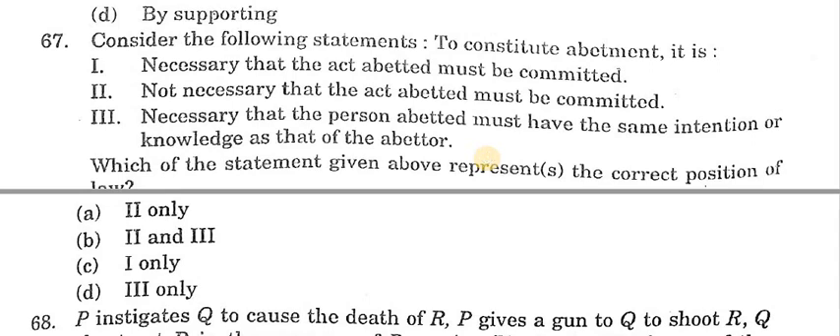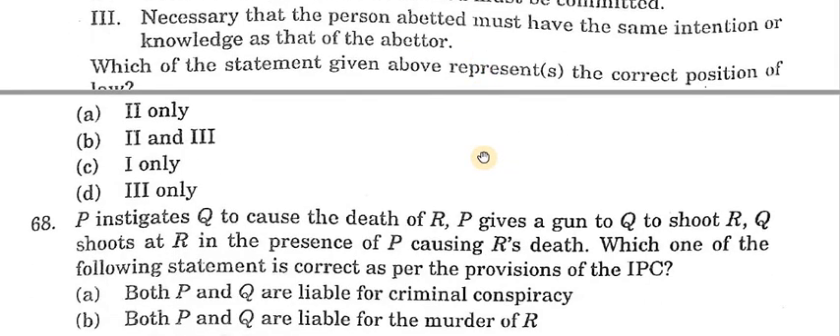First, it is necessary that the act abetted must be committed. Second, it is not necessary that the act abetted must be committed. Third, it is necessary that the person abetted must have the same intention or knowledge as that of the abettor. Which of the statements given represents the correct position of law? Answer is A only. Second is the correct answer.